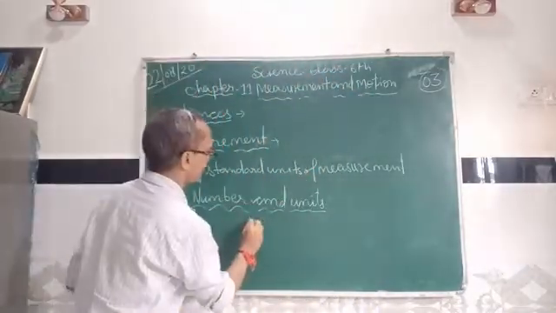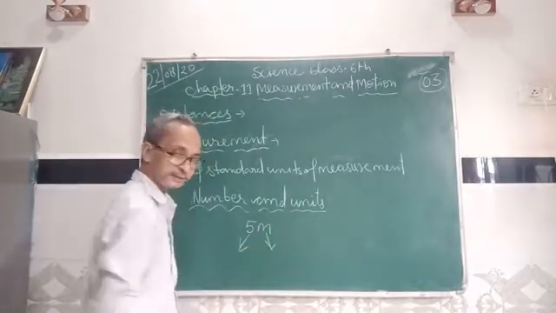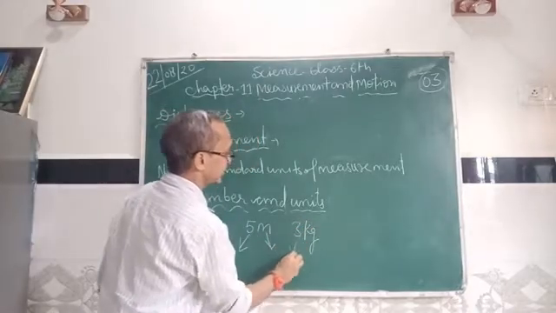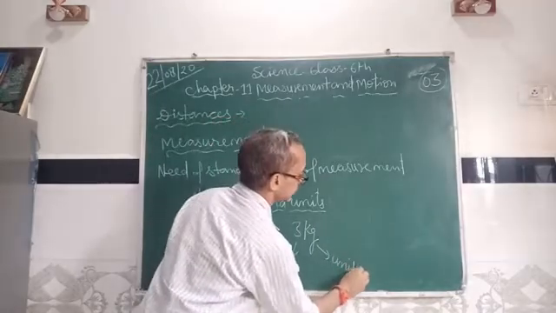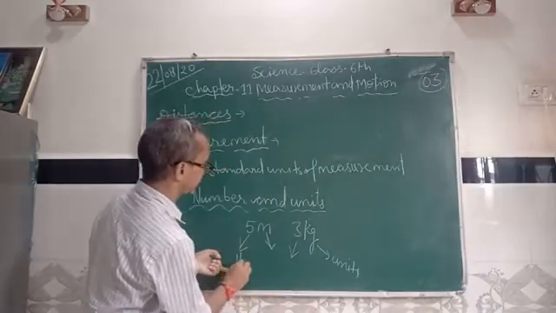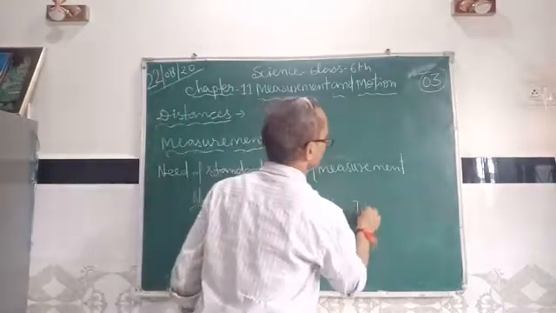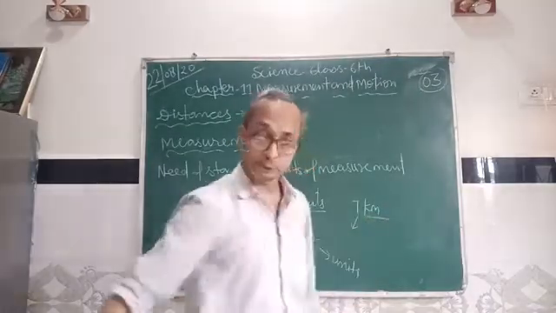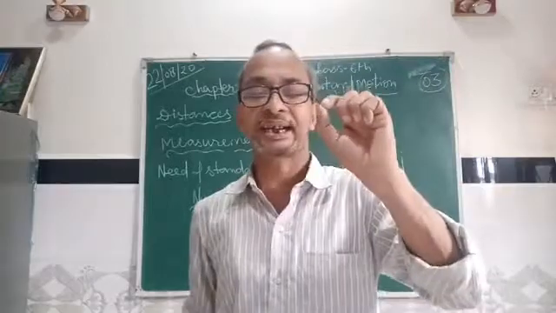For example, 5 meter. 5 is a number, meter is a unit. 3 kg. 3 is a number, kg is a unit. 7 kilometer. 7 is a number, kilometer is a unit. Every measurement consists of two things: number and units.